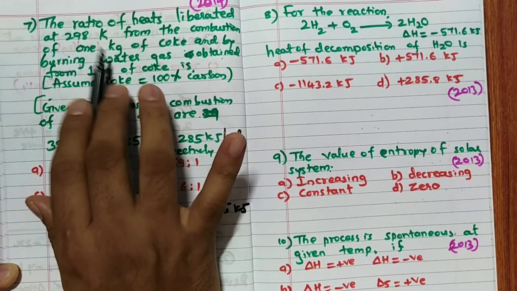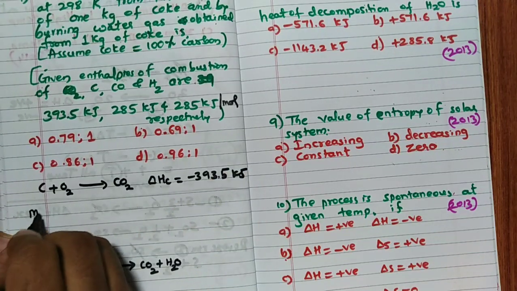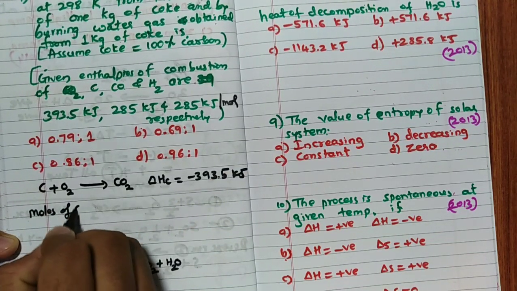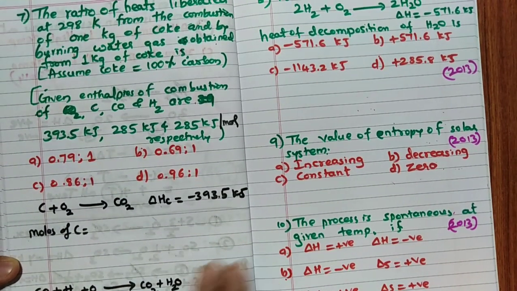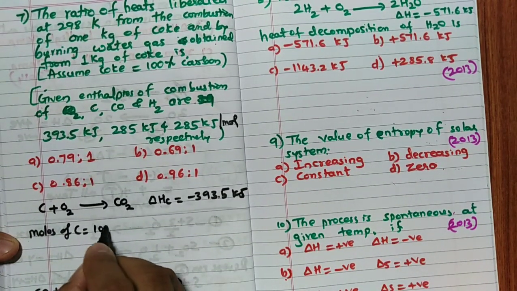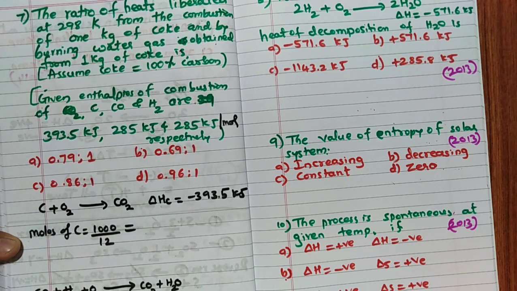First we will calculate how many moles of carbon are present. Moles of carbon in 1 kg: what is the mass? Mole is equal to mass by molecular mass, correct? So mass is 1000 and molecular mass is 12. So 1000 divided by 12.